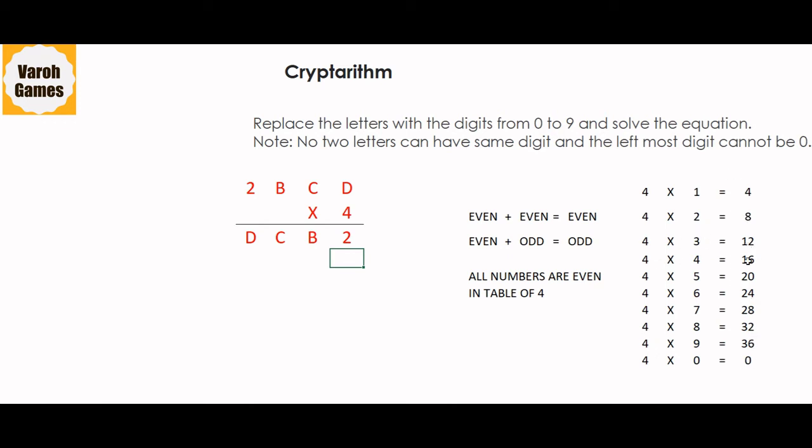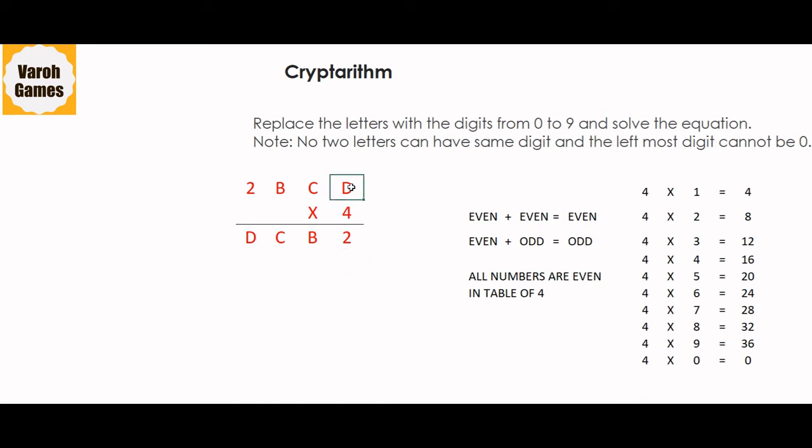Either it is 3 which becomes 12 or it is 8 which becomes 32. So D can be 3 or 8. But if we write 3 over here, we have to write 3 over here also. But we already know 2 into 4 is minimum, it is coming to be 8, and whatever carryover it can be, it has to be a single digit. So it can only be 8 or 9. It can never be 3. So the possibility of 3 is ruled out. So the only possibility left is 8.